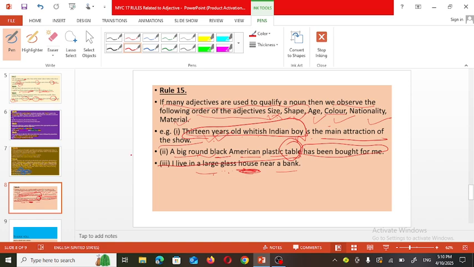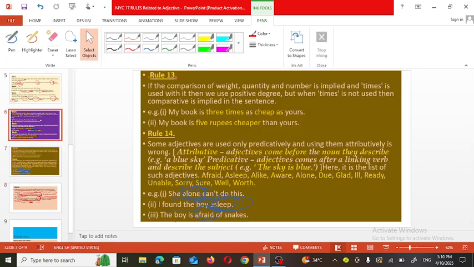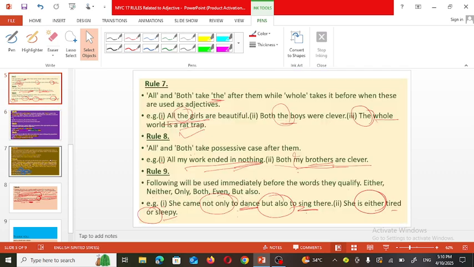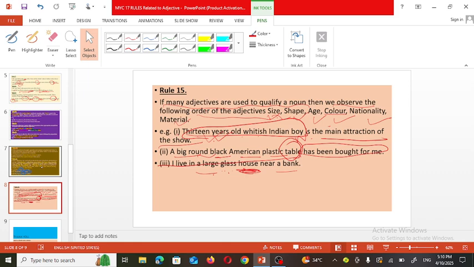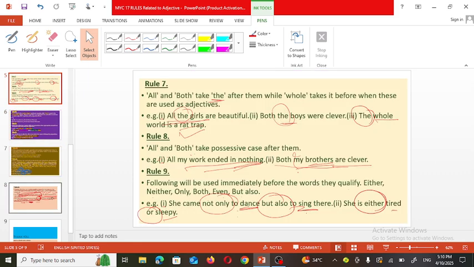So today we have discussed a few rules regarding using adjectives in a sentence. I hope all these rules are clear to you. Now, where do we use this knowledge? When we want to identify the correct option for filling the blanks, or find the error part, or even make a proper arrangement of a sentence. In such cases we need to use this knowledge.